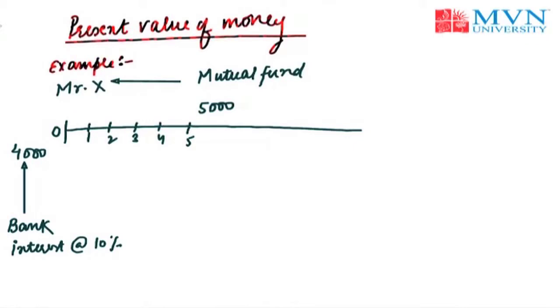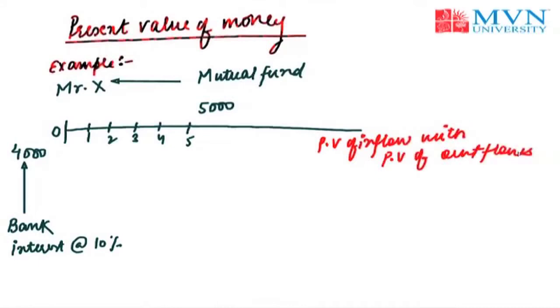Now, if he wishes to calculate, he needs to make a comparison between the present value of inflows with the present value of outflows. Like we have discussed in my previous lecture, the formula to calculate the future value of money was: future value of money is equal to present value of money multiplied by the rate of interest raised to the power of time.